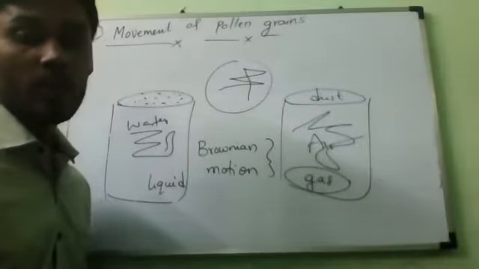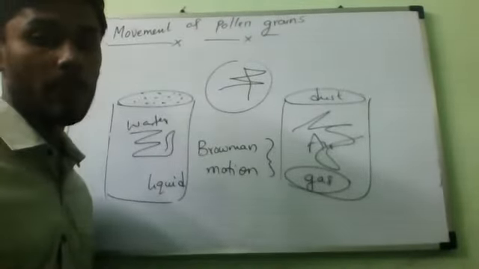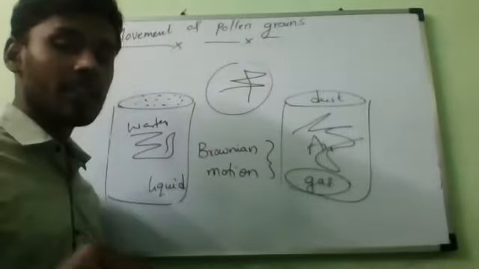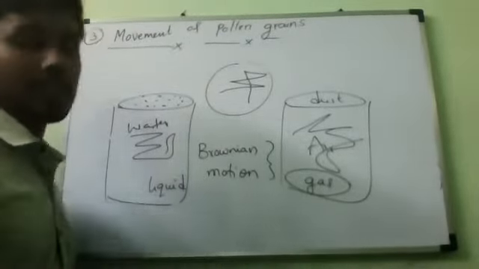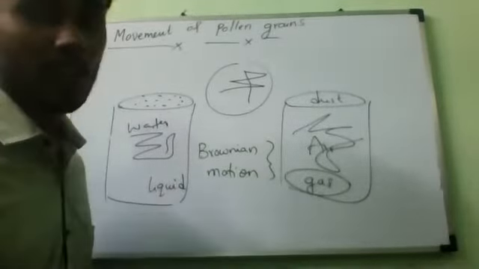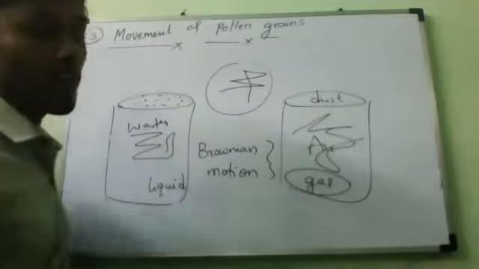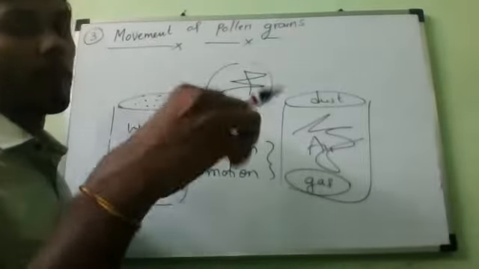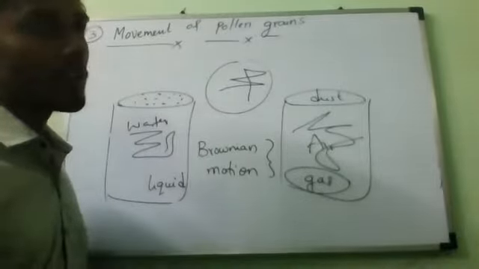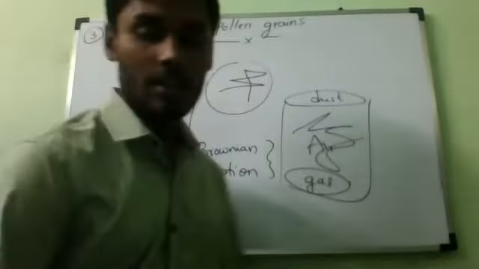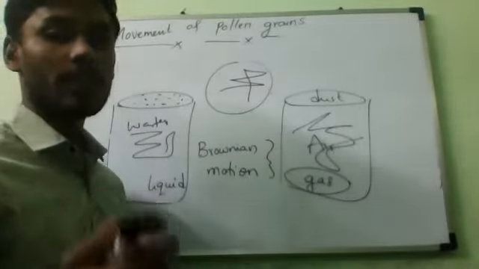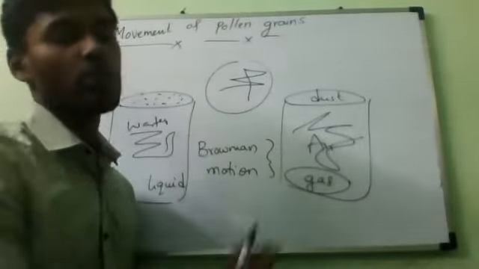But pepper powder, how many of you know pepper powder? In our home, we have pepper powder, correct? Tonight, take water in a bucket, before going to bath, but don't bathe with that water again. Take a bucket of water and just drop the pepper powder in. Don't keep pepper balls, keep pepper powder. Then you can see that this is Brownian motion. I'm not joking, but better you try to keep a small particle so that we can observe the random motion.